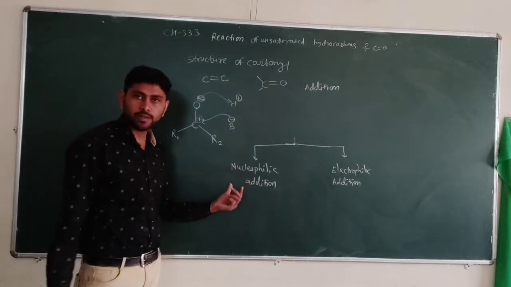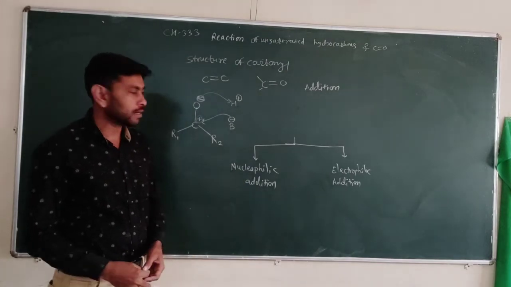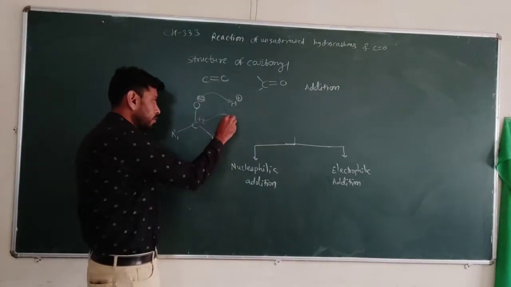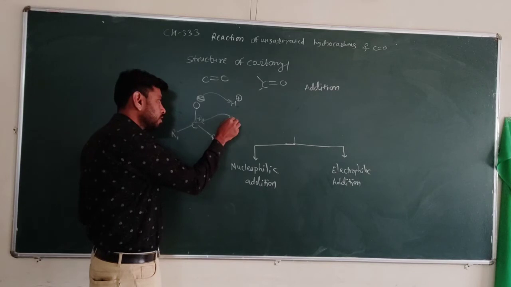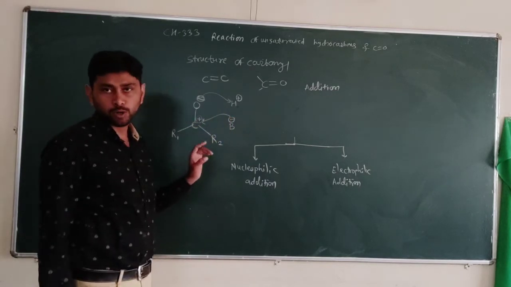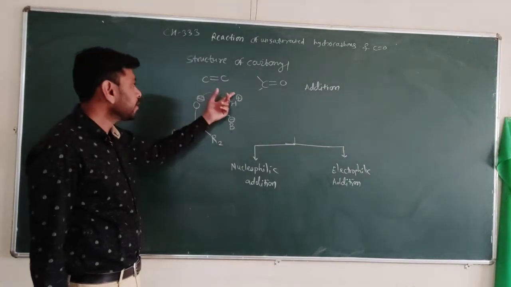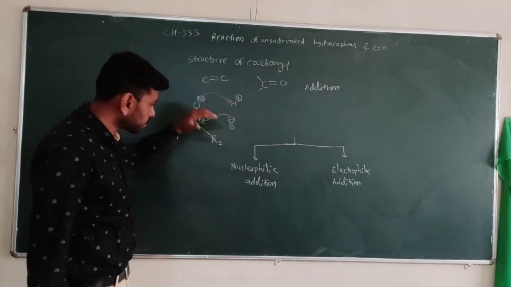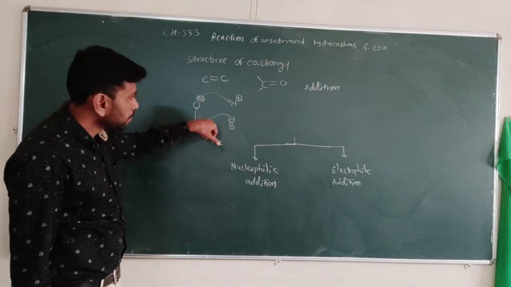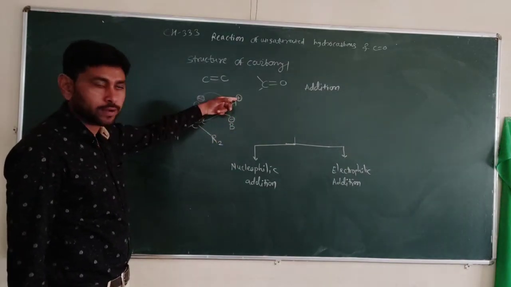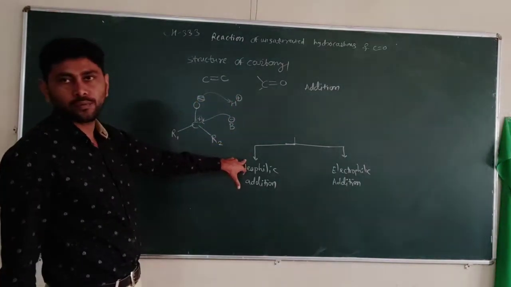Now, when we say the reaction is nucleophilic addition, the nucleophile first adds to this electron deficient carbon, and then the electrophile adds. So first addition of nucleophile and then addition of electrophile is called nucleophilic addition.